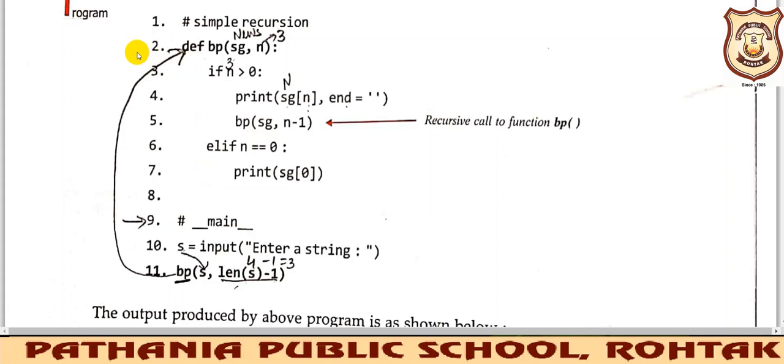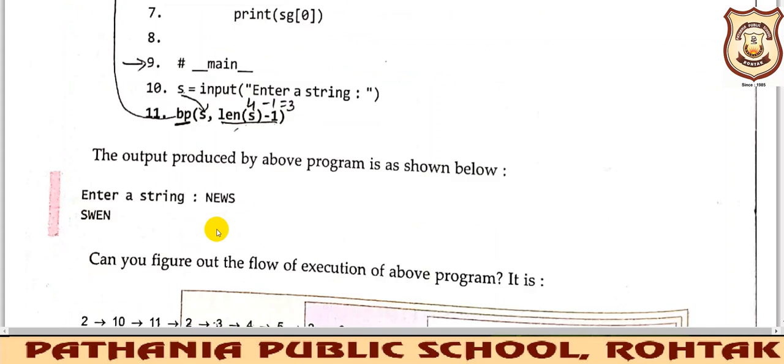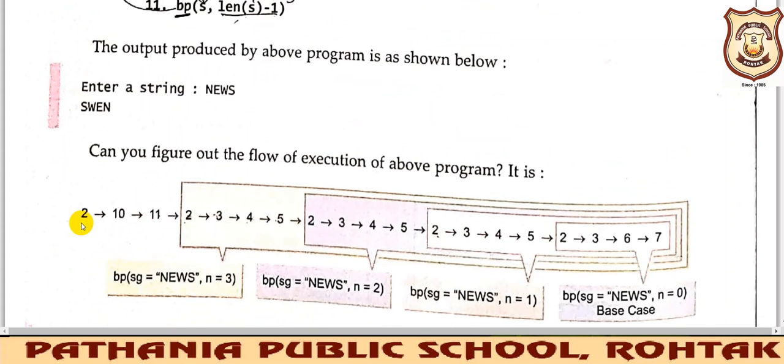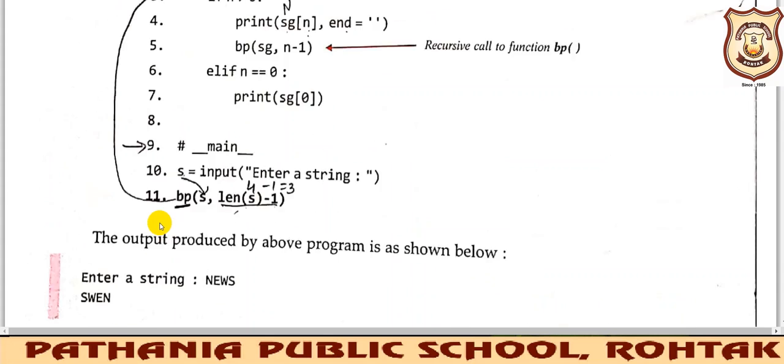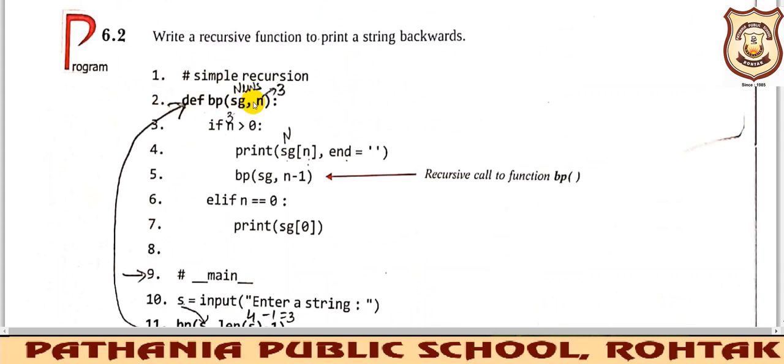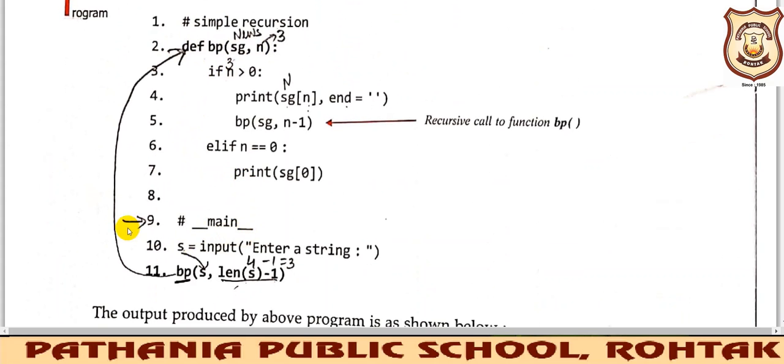So after executing line number 2, it will directly come to the ninth point. Actually ninth is again a comment, so it will be skipped. So execution will actually start from 10th. Here also he has given a summary. Initially line number 2 will be executed, then 10th, and then 11th. Line number 2, the function definition, is read and the body of the function definition is ignored. Then execution will start from the 10th line, right?